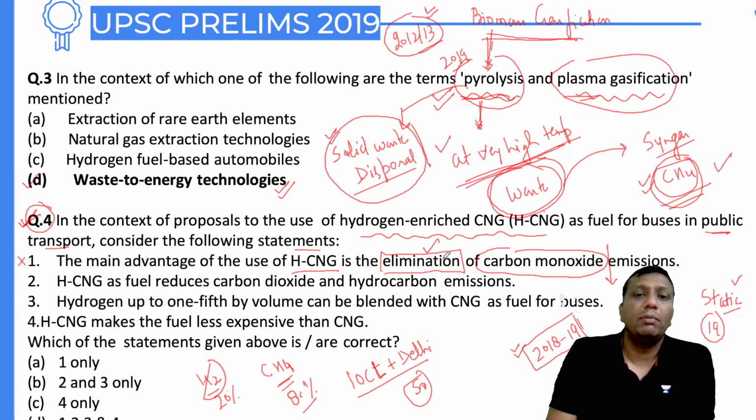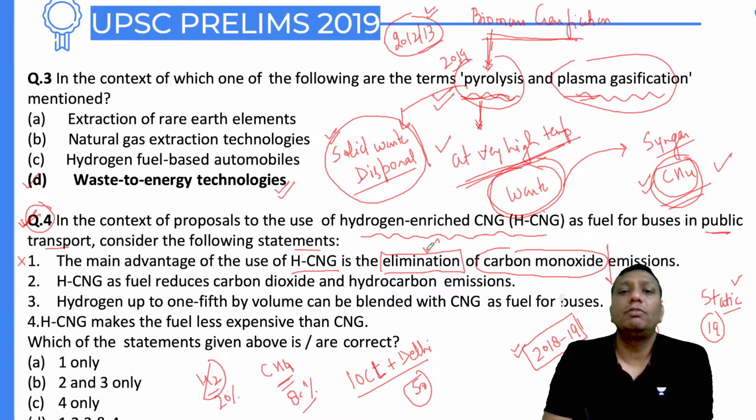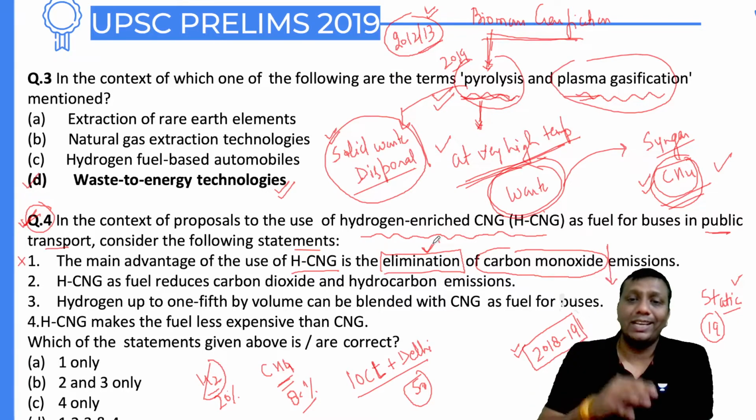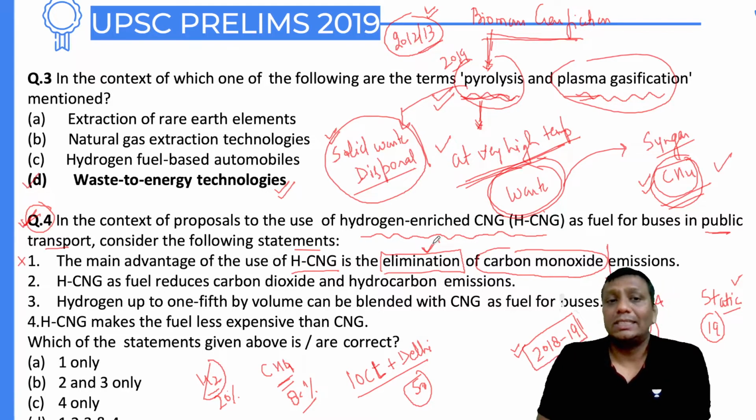How smartly UPSC made that statement, guys. Many people got confused that the elimination happened. No. Elimination did not happen, but carbon monoxide decreased by 80%. So this is the reason the first statement is wrong.